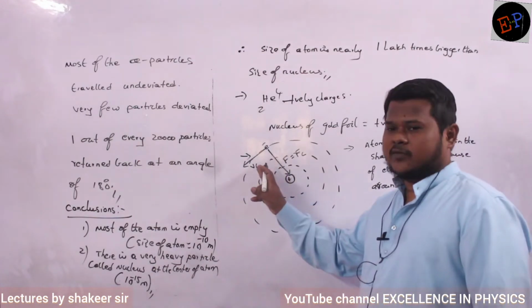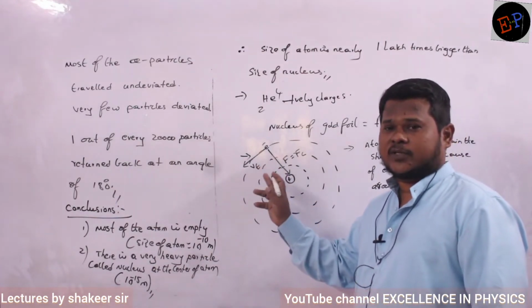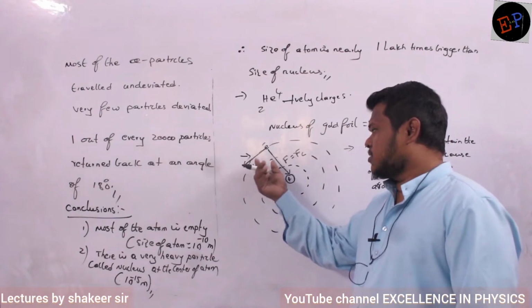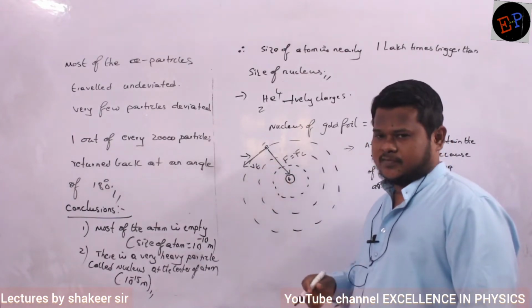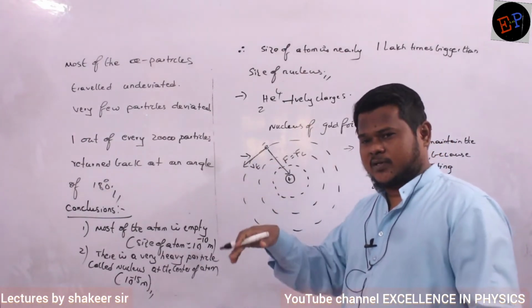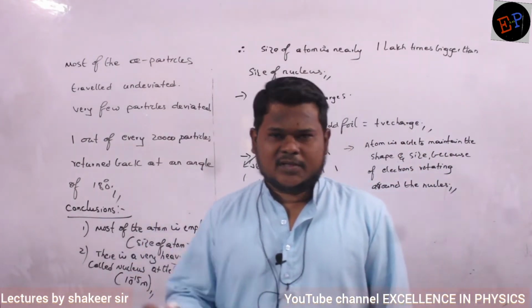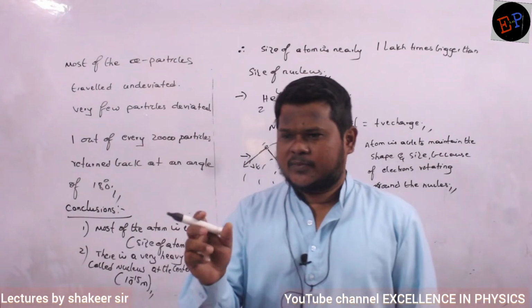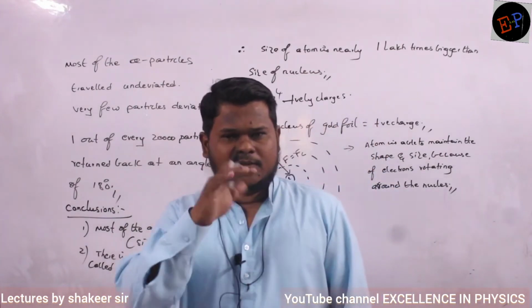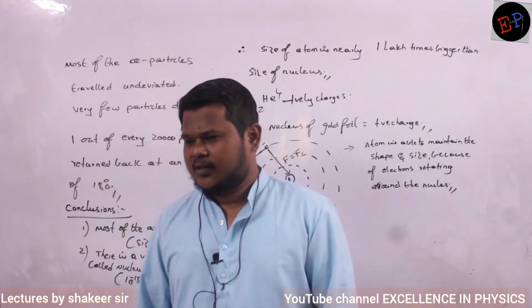If they don't rotate, what will happen? All these electrons will come and fall on this nucleus and settle on it. Why? Because there is a force of attraction between positive and negative. Because of that, they go and settle on the topmost portion of the nucleus. Are you able to understand?